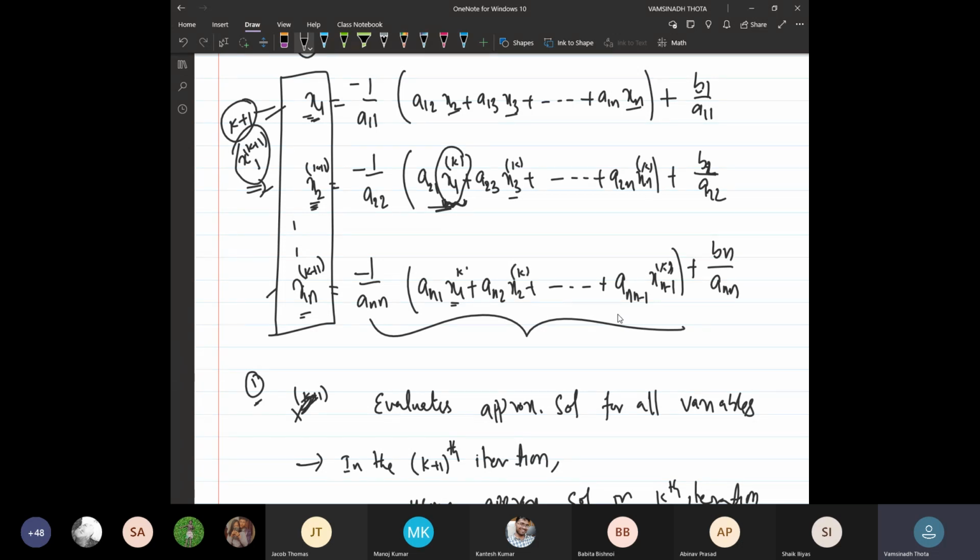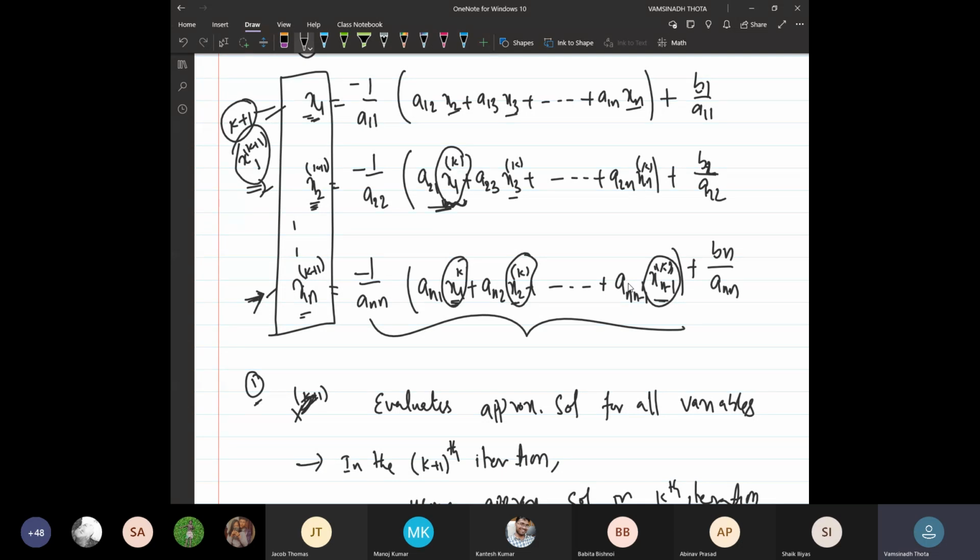But let me tell you, by the time we reach this position, x1 is already evaluated in k plus 1, x2 is already evaluated in k plus 1, xn minus 1 is already evaluated in k plus 1. Even so, the Gauss-Jacobi method uses its previous approximate solutions only. That is the Gauss-Jacobi method.